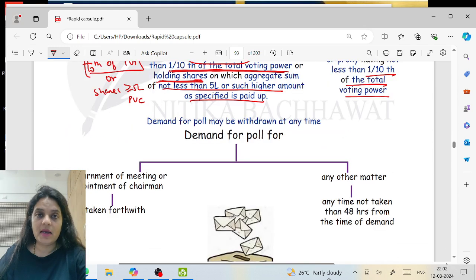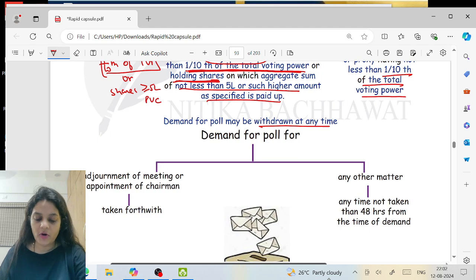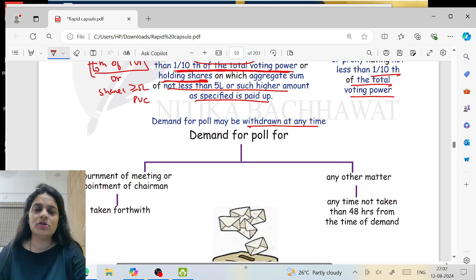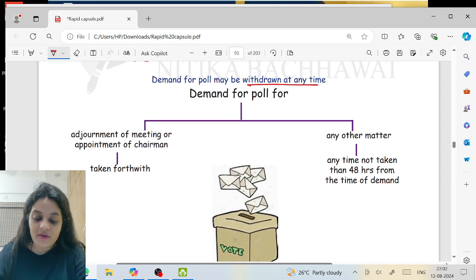Now, generally, a demand can be withdrawn also at any time. You said, let's go for a poll. Then you are like, it's okay, let's continue with this only. Can you do that? Yes. When the poll is demanded, poll is conducted within 48 hours.